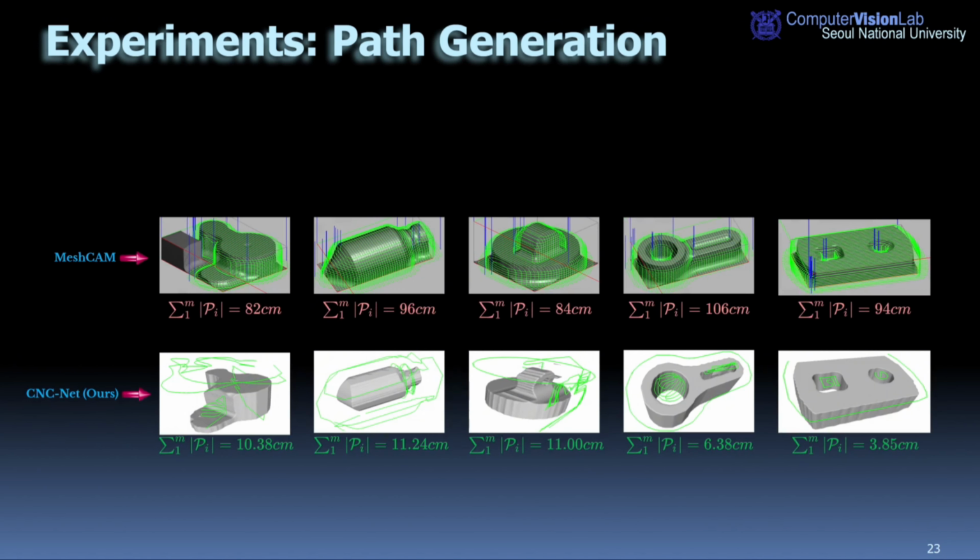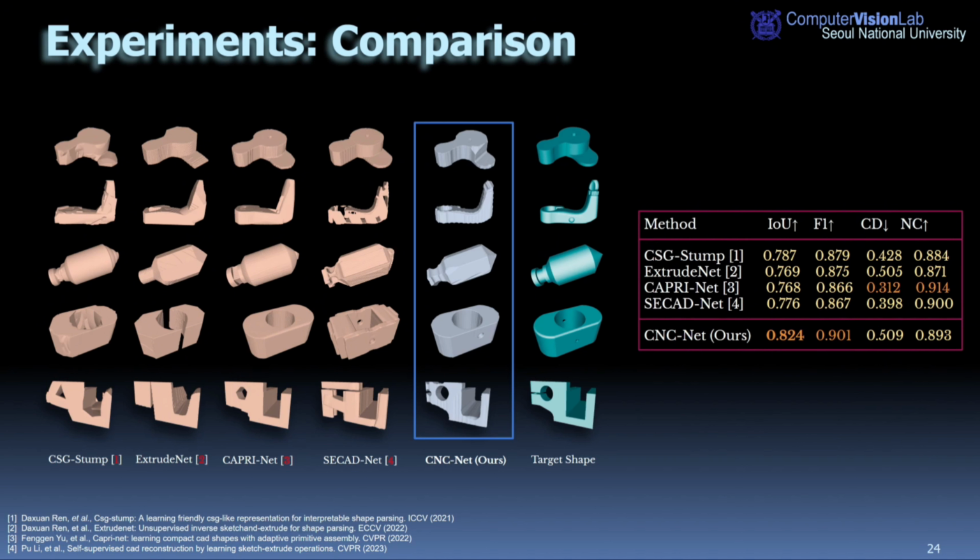We compare our method to Meshcam, a standard tool for CNC machines. Meshcam typically carves dense paths layer by layer, while our method offers more flexible carving actions, resulting in tool paths averaging 13 times shorter than those generated by Meshcam. We fairly compare our method with 3D shape reconstruction methods under the same setups. The results illustrate the superior performance of our self-supervised method in accurately reproducing target 3D models by simulating CNC machining operations.